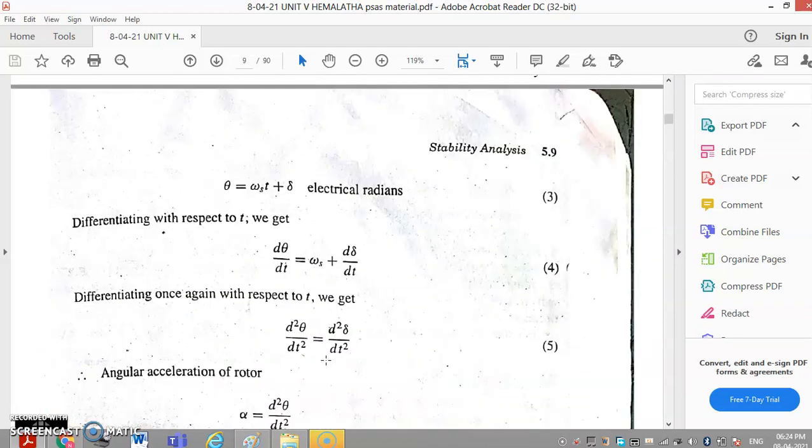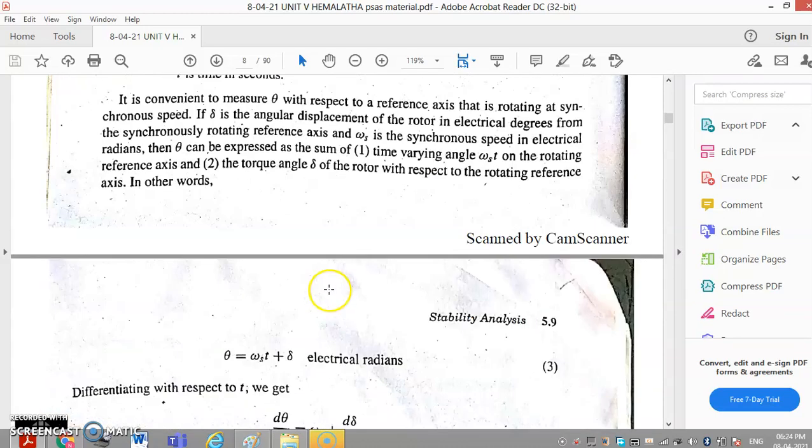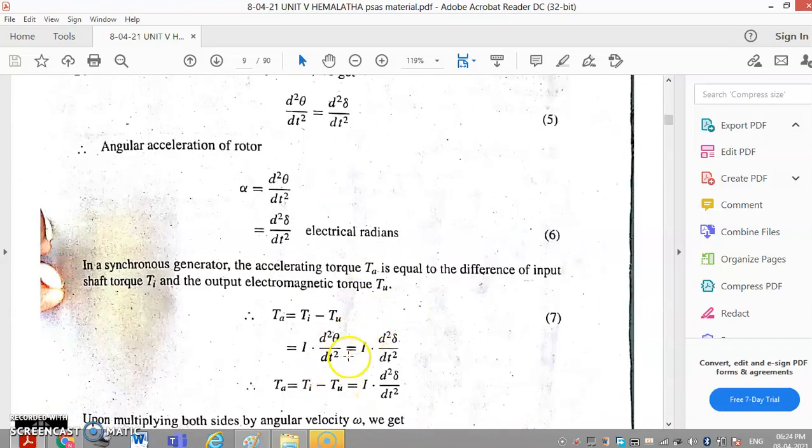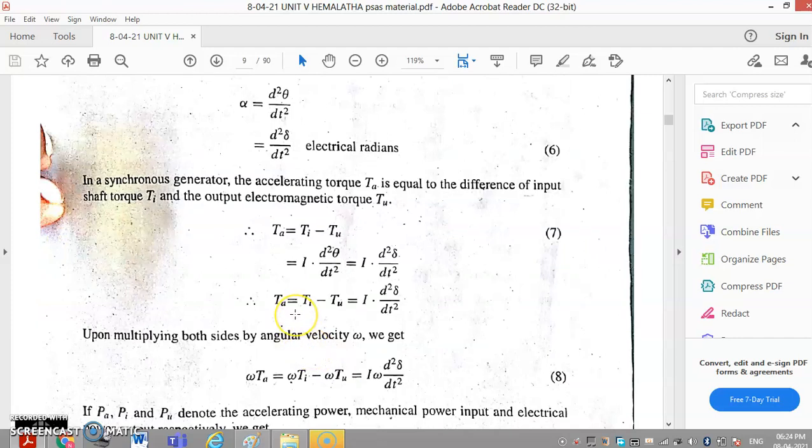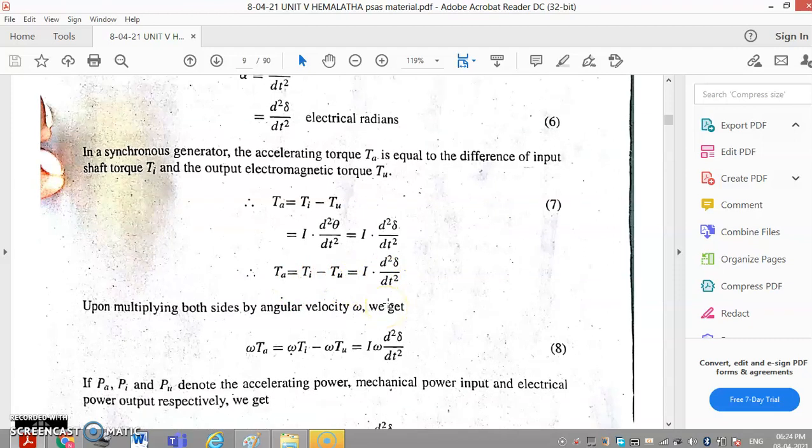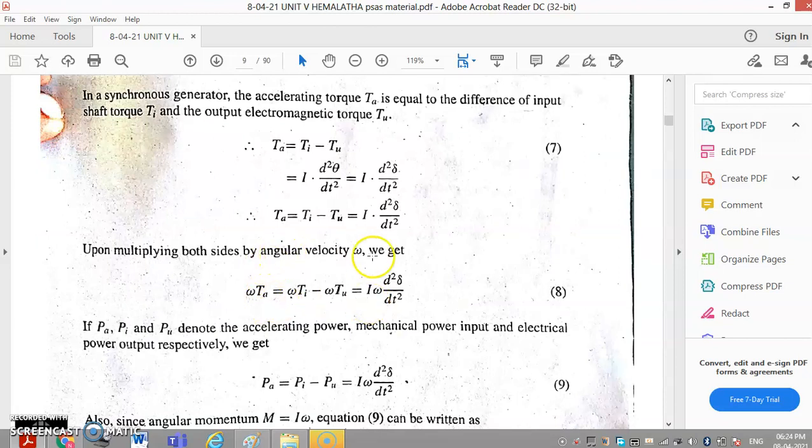So now this TA is nothing but I into d square theta divided by dt square, which we have already written. So we are substituting I into d square theta divided by dt square, and since d square theta divided by dt square is also equal to d square delta divided by dt square, we substitute d square delta divided by dt square. Then this TA, accelerating torque, is equal to shaft input torque minus output electromagnetic torque, which is equal to I into d square delta divided by dt square. Upon multiplying both sides by angular velocity omega, we get omega TA is equal to omega Ti minus omega Tu, equal to I omega d square delta divided by dt square.